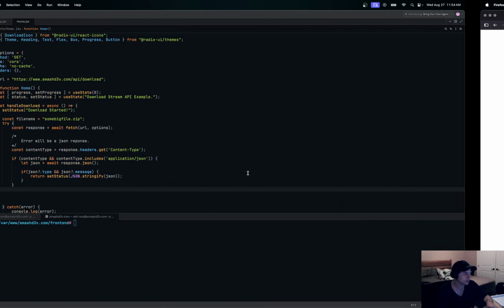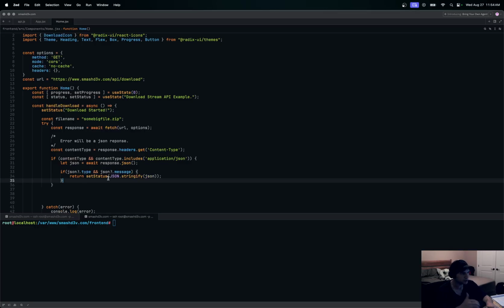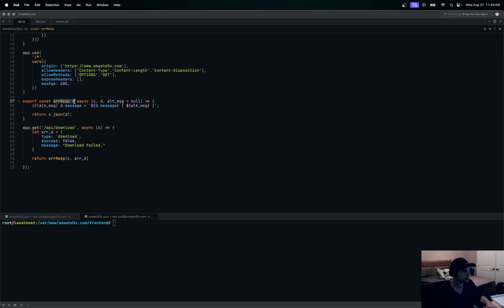Okay, so now that we have that, let's test our error response from our route to make sure that our front end can actually talk to our route and provide at least an error as a JSON stringified error. And you'll see in here on our back end what we have is just this little error response right here. It's just going to take a message, like we can send in this message right here, and we'll use this error response function to send a message back and an alternate message if you want to. It'll attach that there. If not, just send a message to the front end. Okay, and that's all we're going to do right now is return this error response from our route.